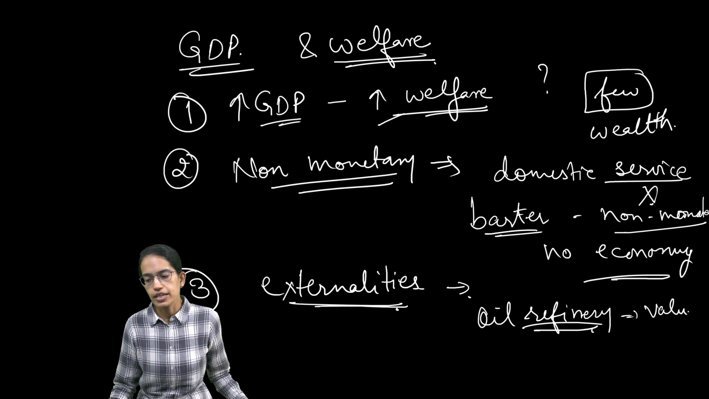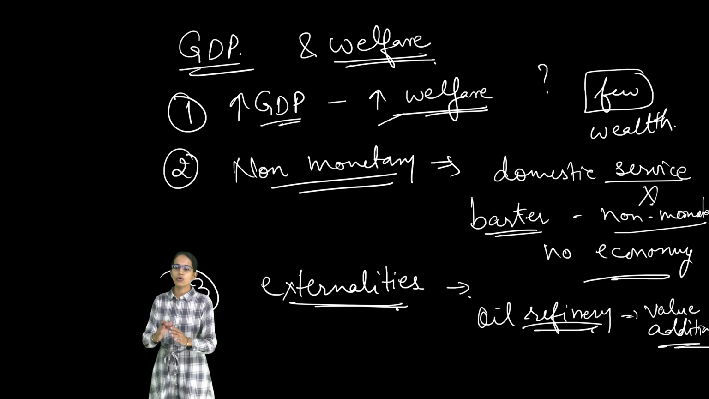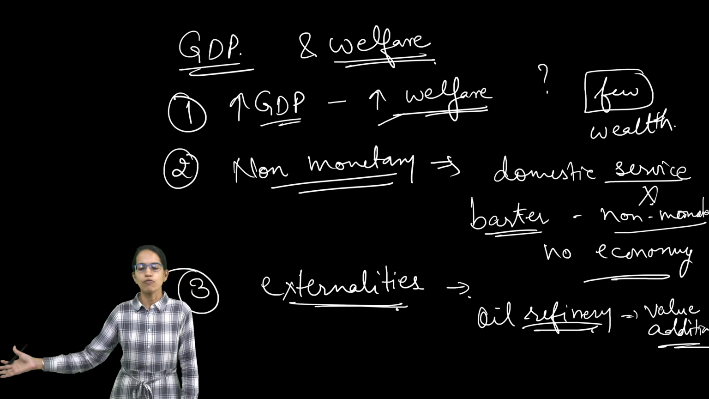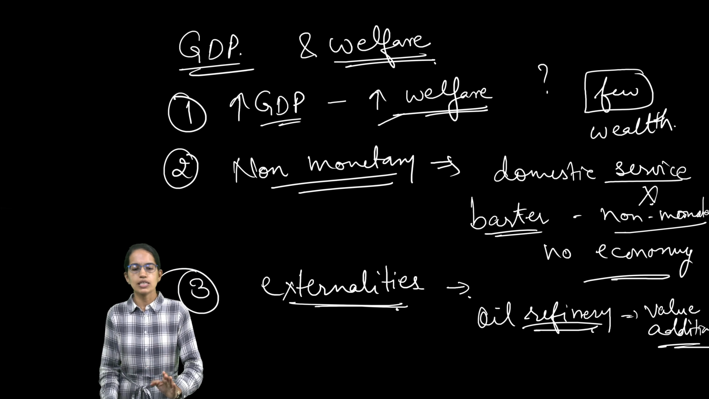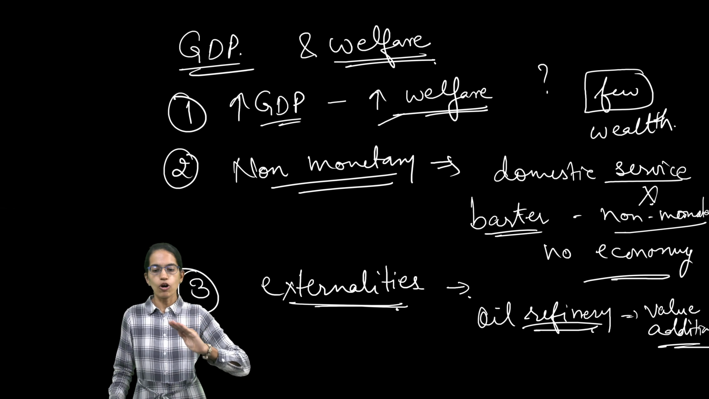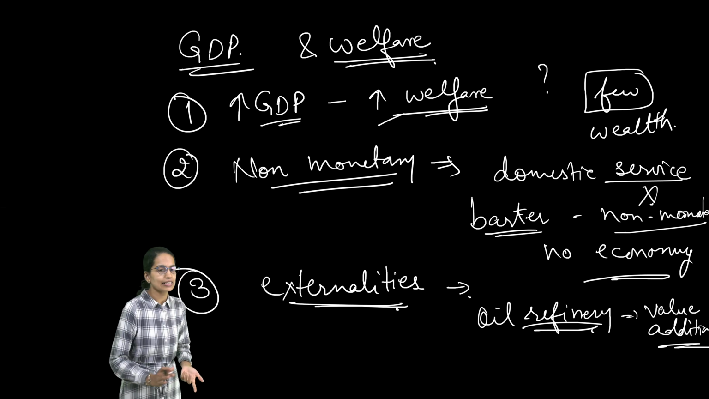The oil refinery is doing value addition. The petrol is coming up. It has its own cost, but it is going as an output. There is addition of value, right? So we call this a value addition. Now, how would externality come into play?